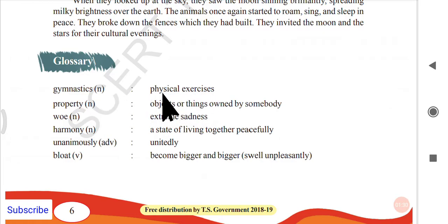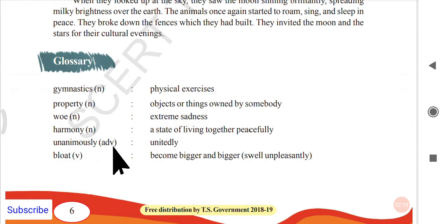So gymnastics is physical exercises. Property, it is a noun, that means objects or things owned by someone. For example, if you own some bungalow, we can say this is my property. Okay, next one, O. This is mostly a new word for many students. O in the sense of extreme sadness. You can tell someone that I am in great O. In that sense you are in extreme sadness. Next, harmony. It is also a noun, a state of living together peacefully.